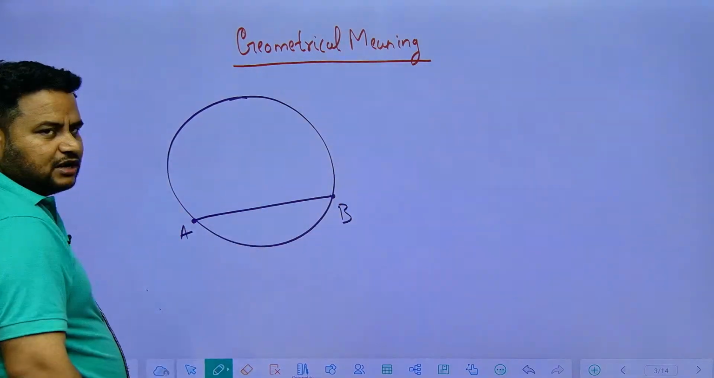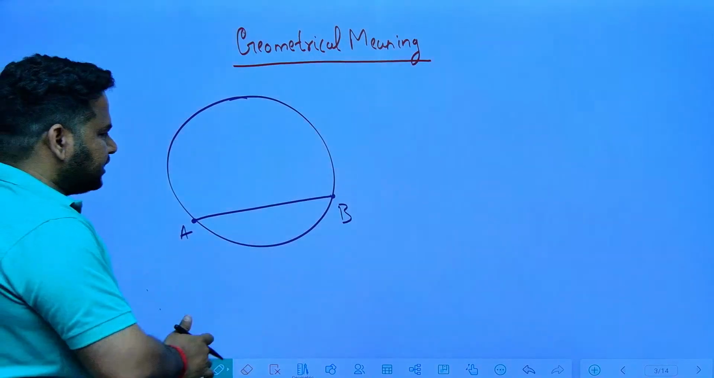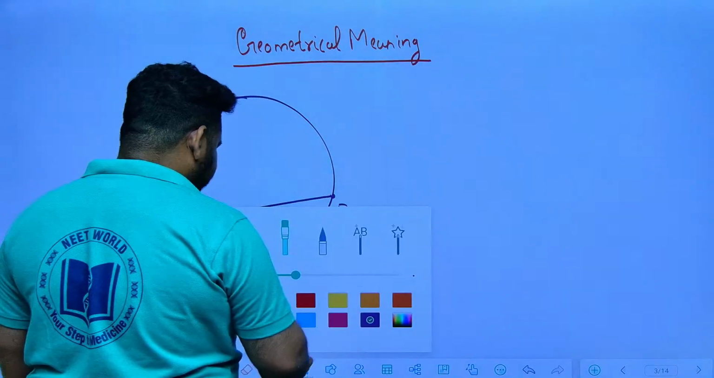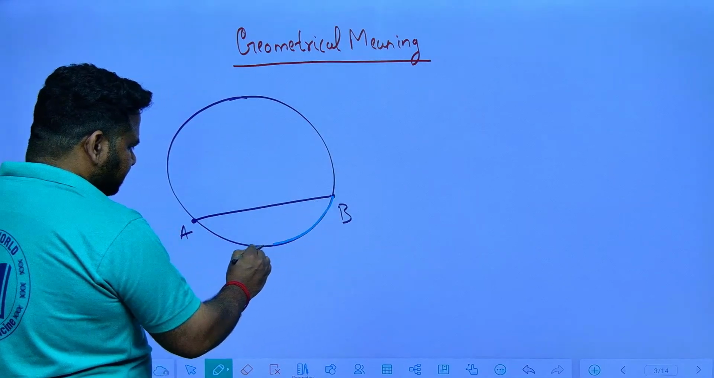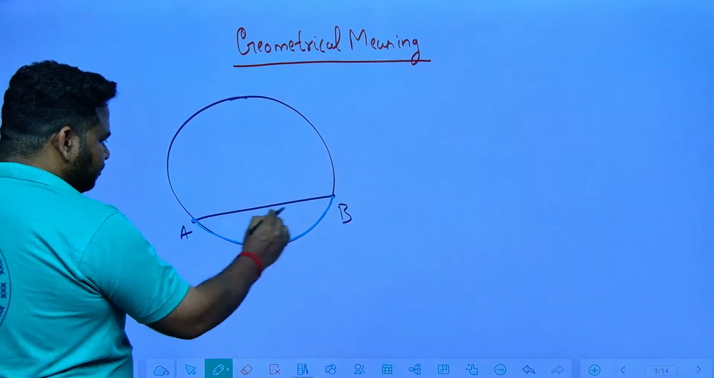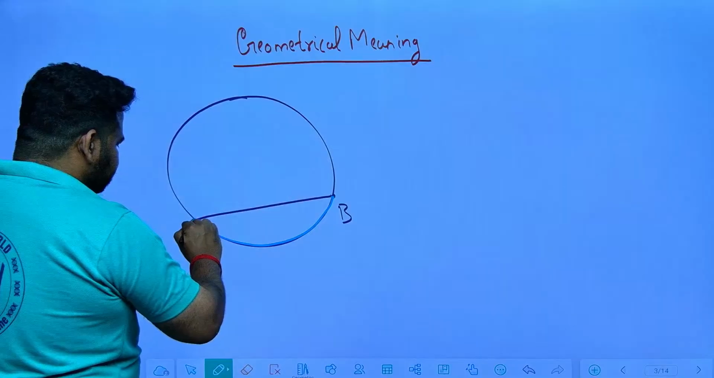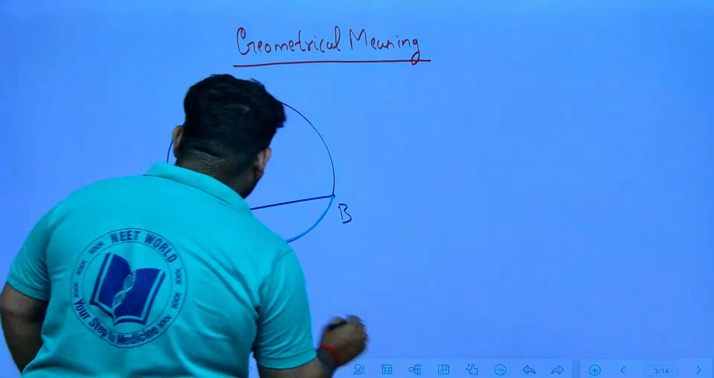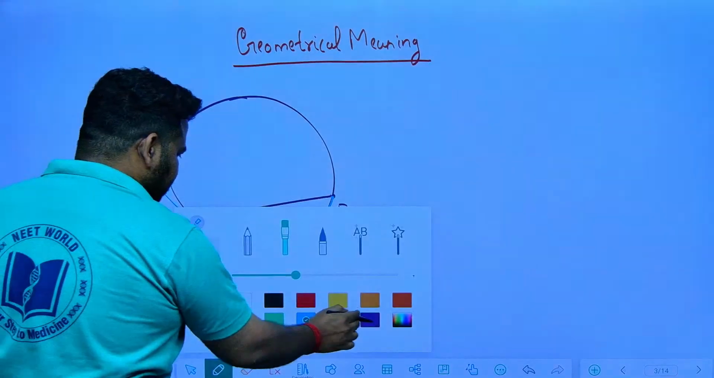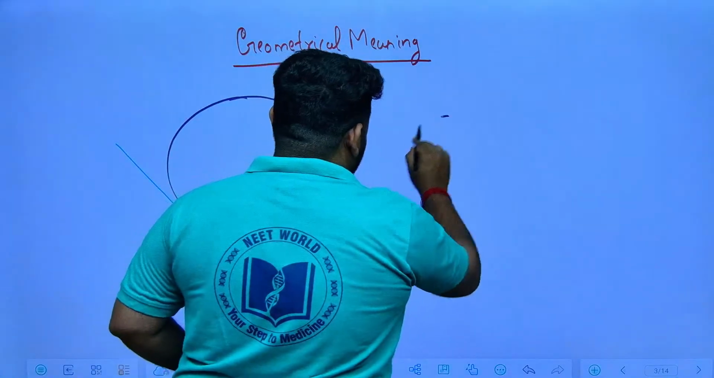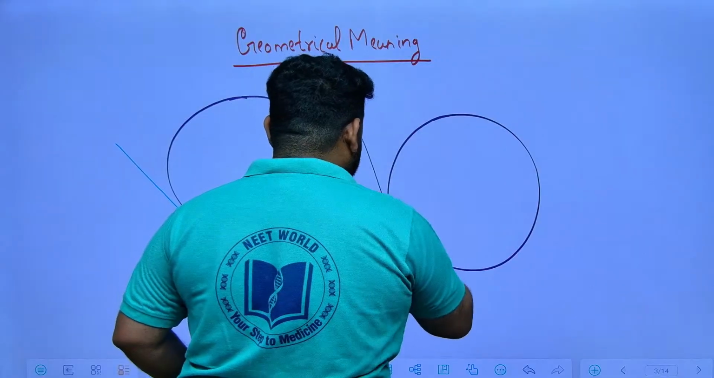Now, suppose B tends to come near A. B will come close to A. So this entire line will become a single point, and it will become a tangent. If B tends towards A, A and B will overlap, we will have a single point, and you will have a tangent.